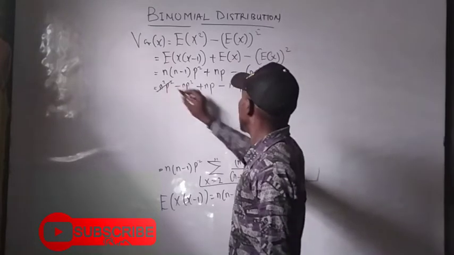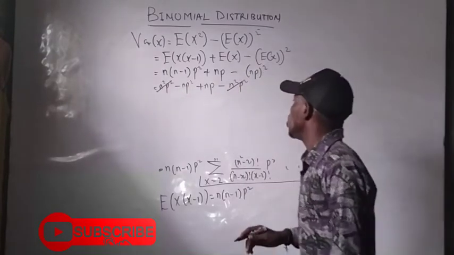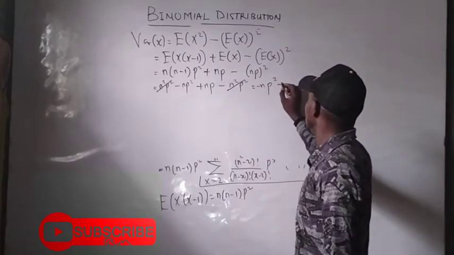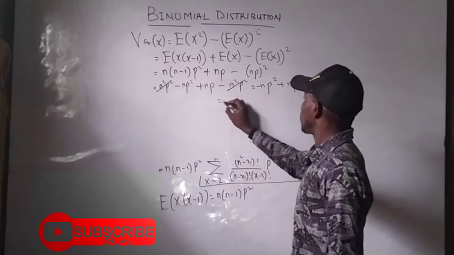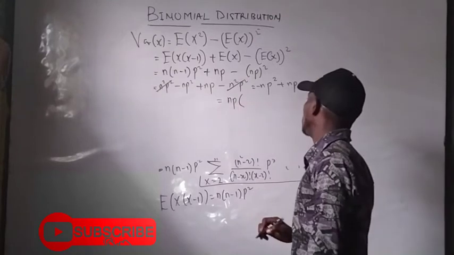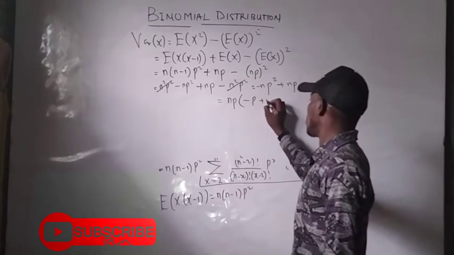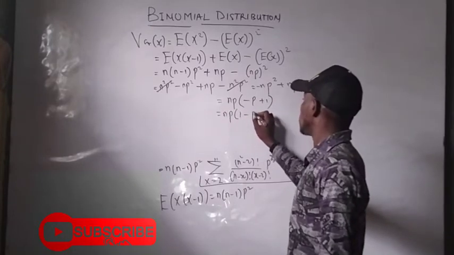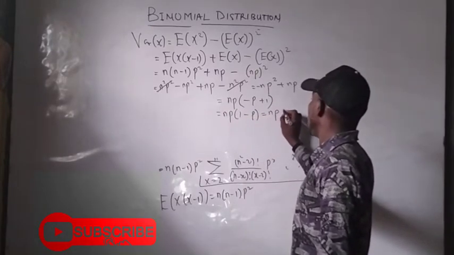So when n squared p squared takes away n squared p squared, you'll have np minus np squared plus np... wait, np minus np squared. So when you factorize np from this equation, you'll have np(1 minus p), which is npq.